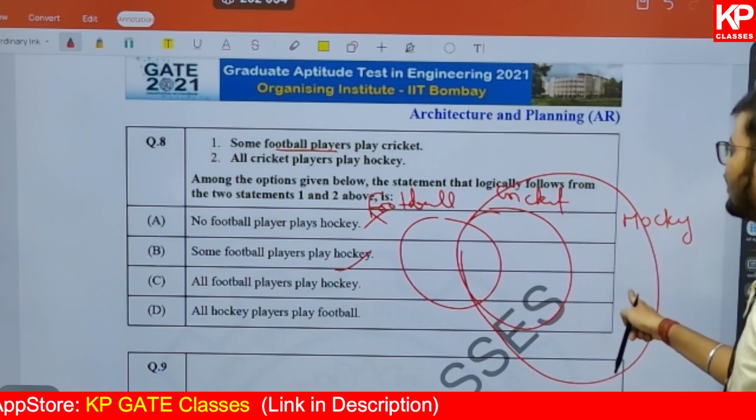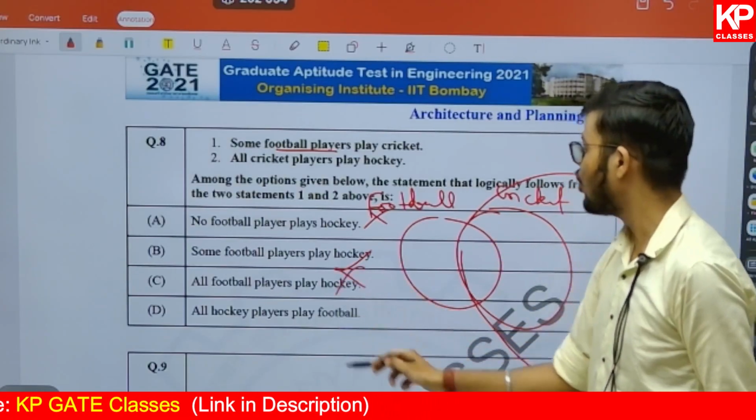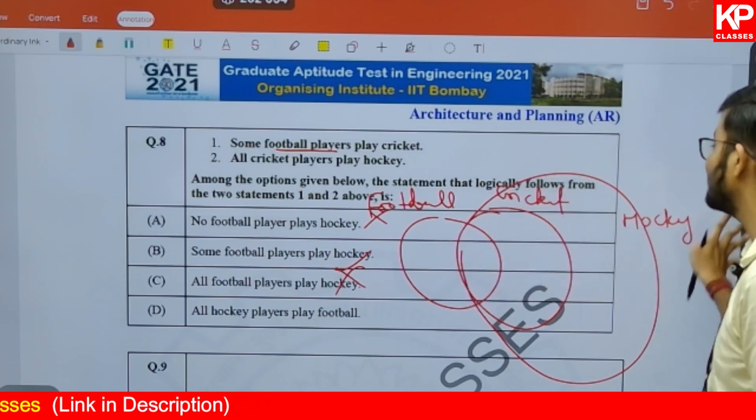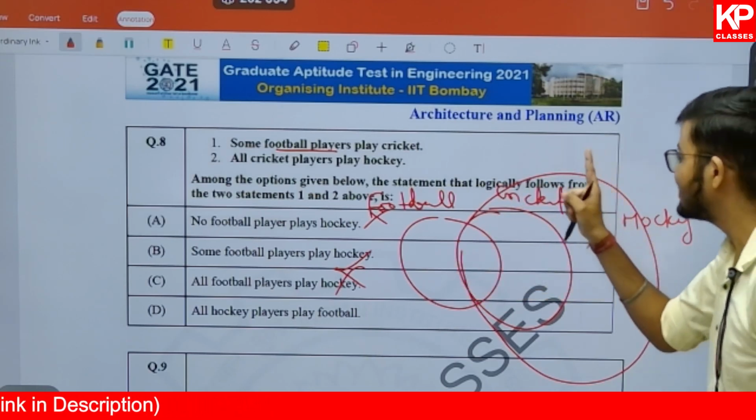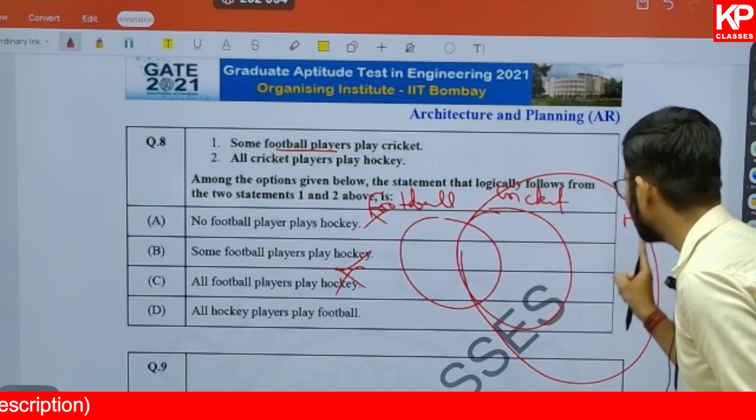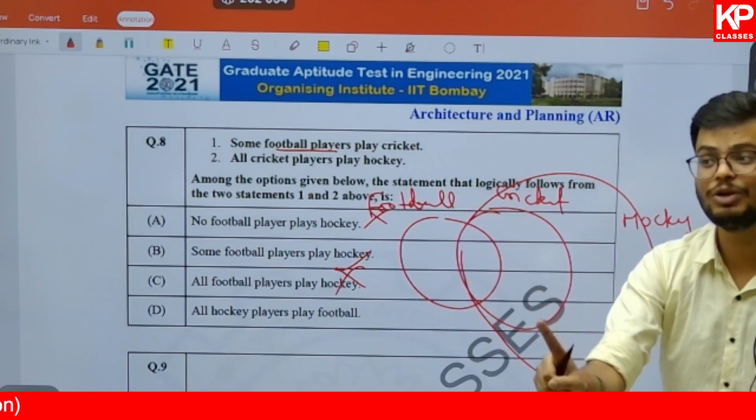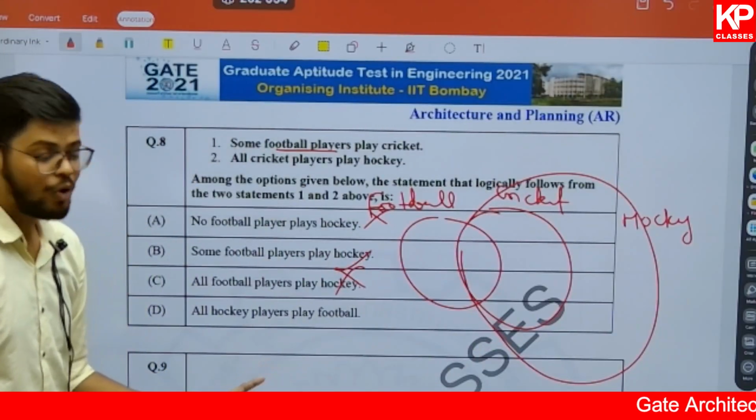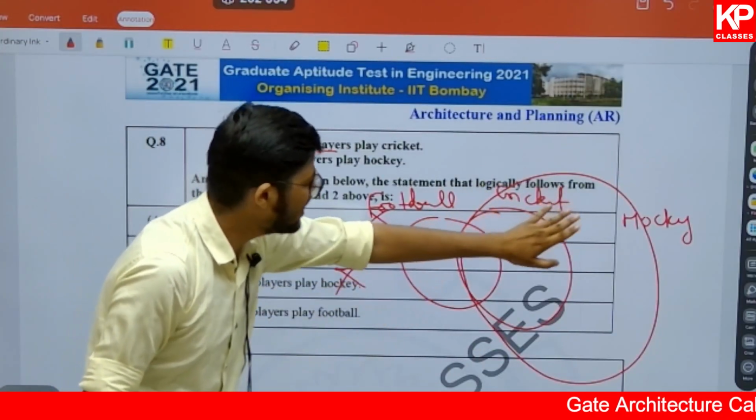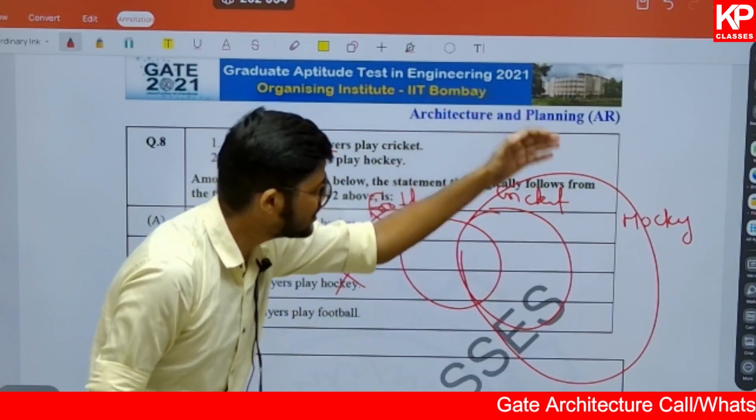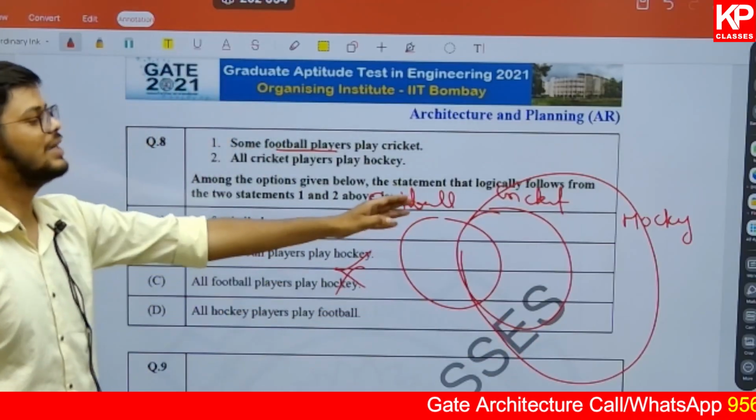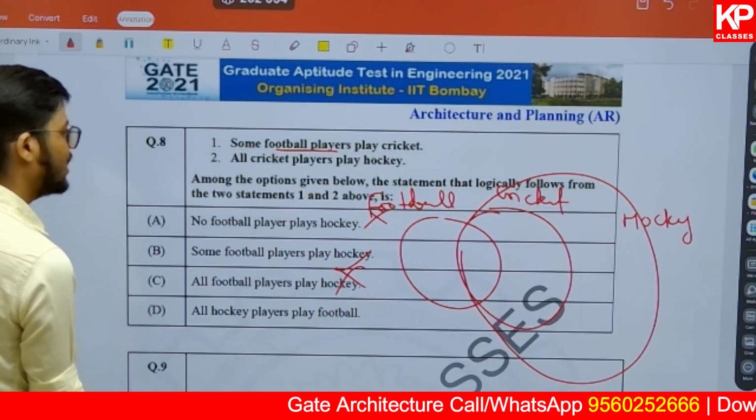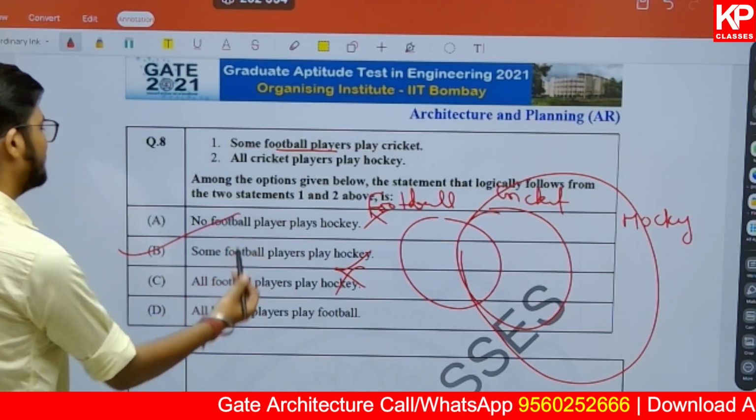All football players play hockey is not the correct statement to make. All hockey players play football is not the correct statement. But some football players play hockey, some hockey players play football is the correct statement to make here, and you can understand that from the Venn diagram itself. All the hockey players are not playing football. Some players are there who are only playing hockey. Some players are there who are only playing cricket. Some players are there who are playing hockey and football at the same time. So that is why the correct answer here is going to be which one? Option B is the correct one.